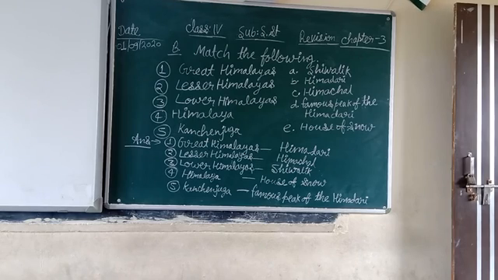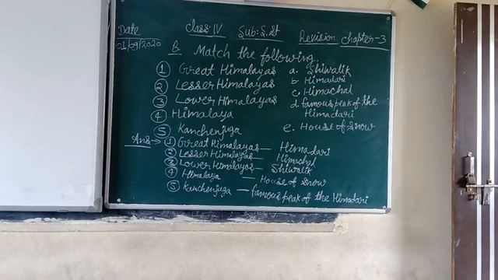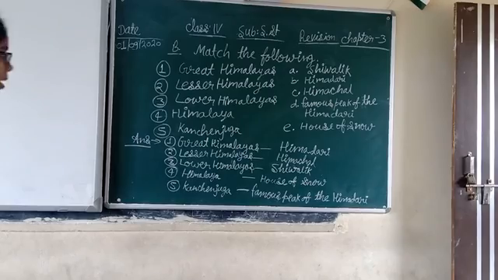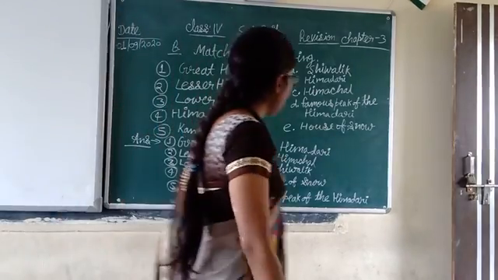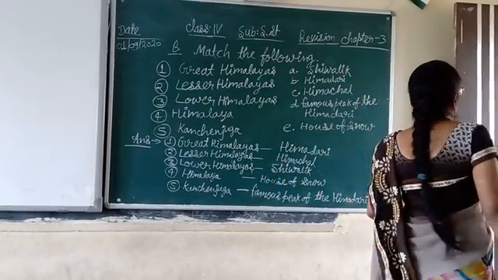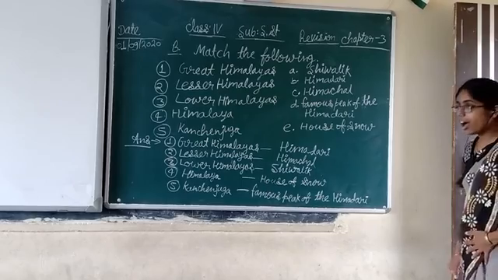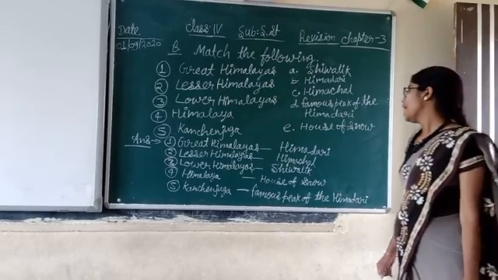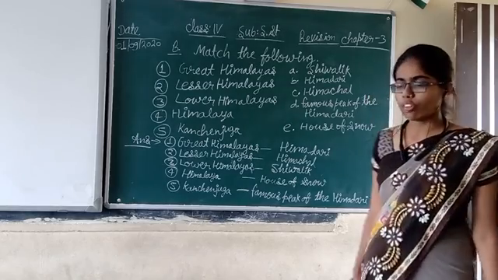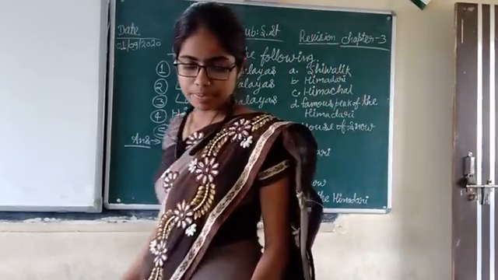Now for the last time, my dear students, please revise along with me. Great Himalayas, Himadri. Lesser Himalayas, Himachal. Lower Himalayas, Shivalik. Himalaya, house of snow. Kanchenjunga, famous peak of the Himadri.